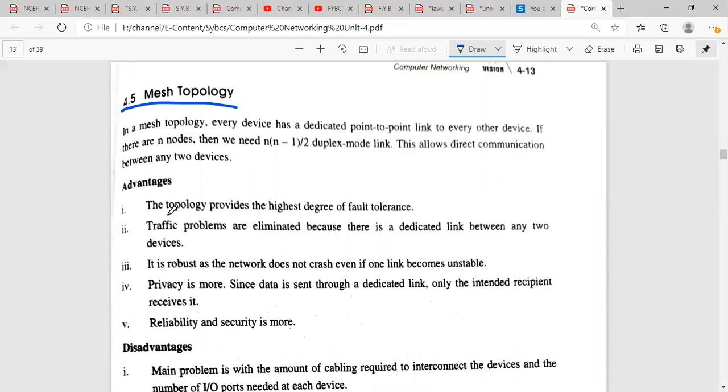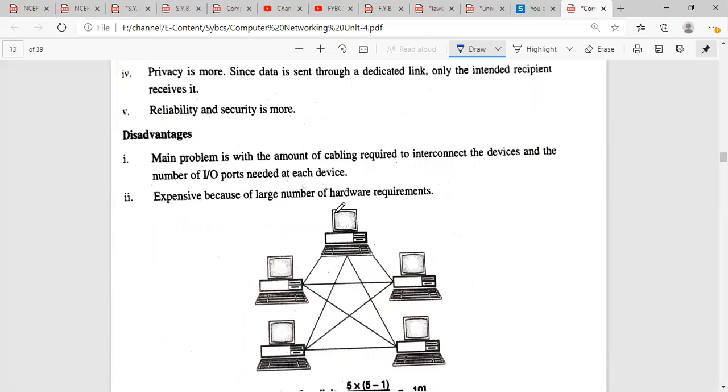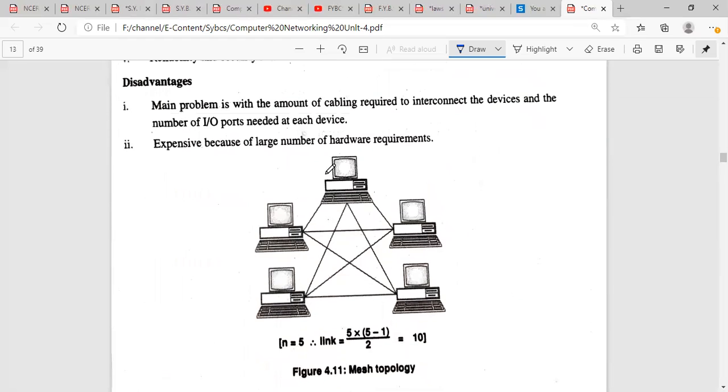Reliability and security is more, so we can rely on the system, and the security is also high in case of mesh topology. Again, there are some disadvantages. The main problem is the amount of cabling required to interconnect the devices, and the number of IO ports needed for each device. Cabling is the biggest disadvantage of the mesh topology.